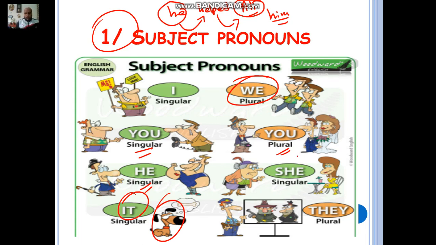Then we have you, plural. We have explained it. Then we have she, when you're talking about a female, of course, feminine. It's a feminine pronoun, okay, singular, one girl, pay attention. Then we have they, when you are talking about a lot of people or a lot of things, okay, so it's gonna be they. Those are the subject pronouns. The key word is the subject pronoun is the doer of the action. He's not the receiver of the action.